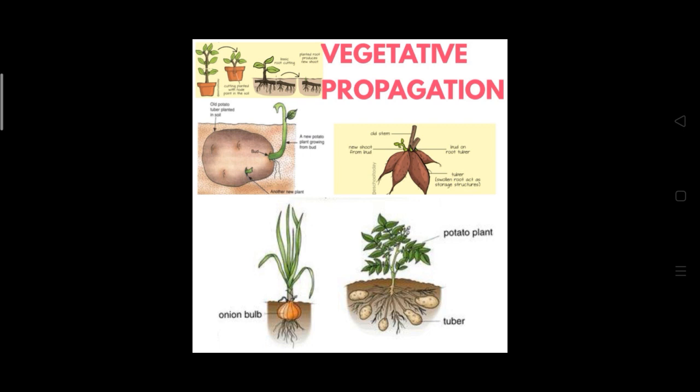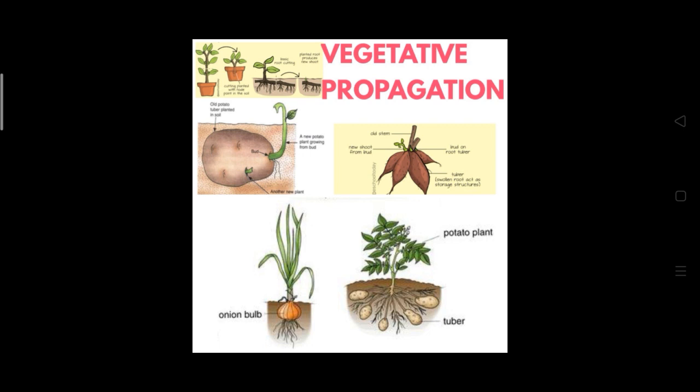So our first point in disadvantages is that an unhealthy parent will produce unhealthy offspring. The second point is that vegetative propagules or vegetative parts cannot be stored like seeds. Seeds we can store for many years, but vegetative parts we cannot store. So that is another disadvantage.